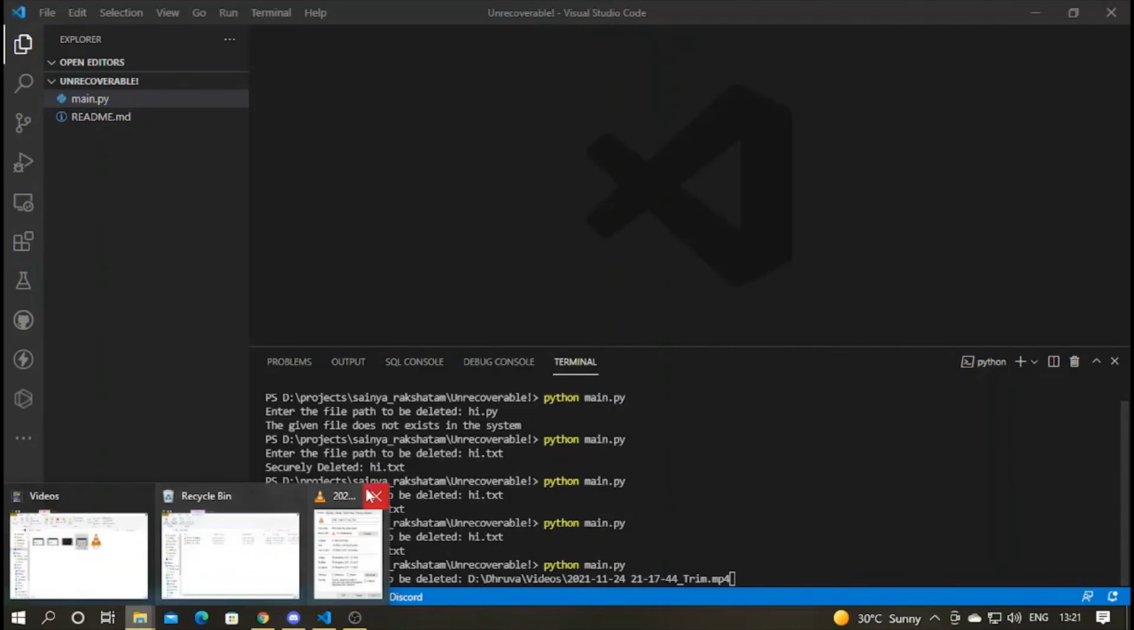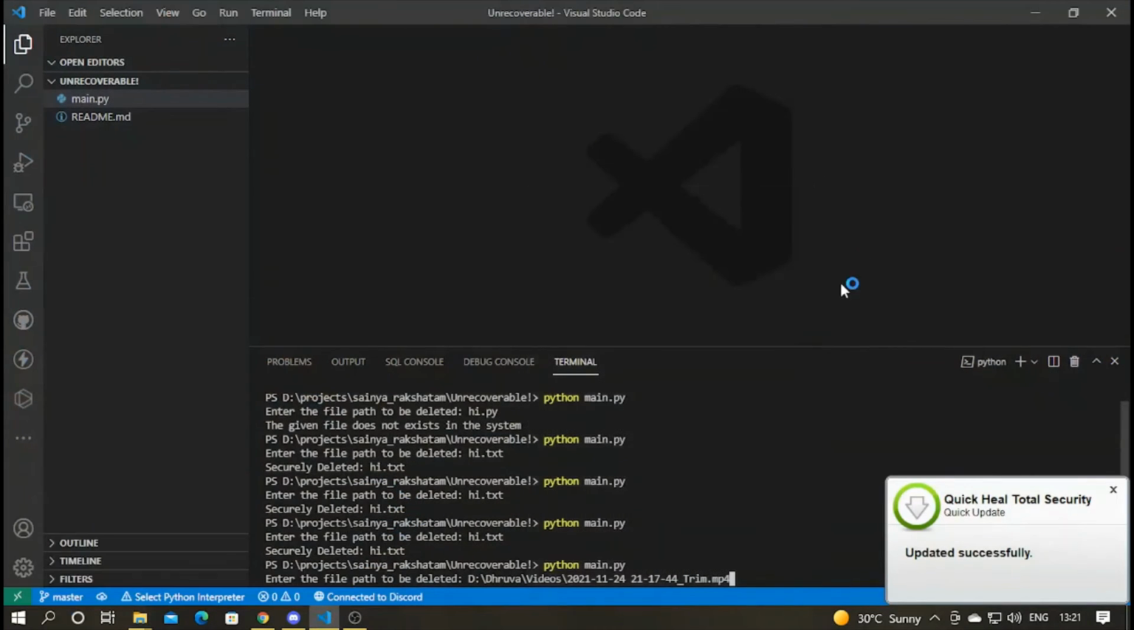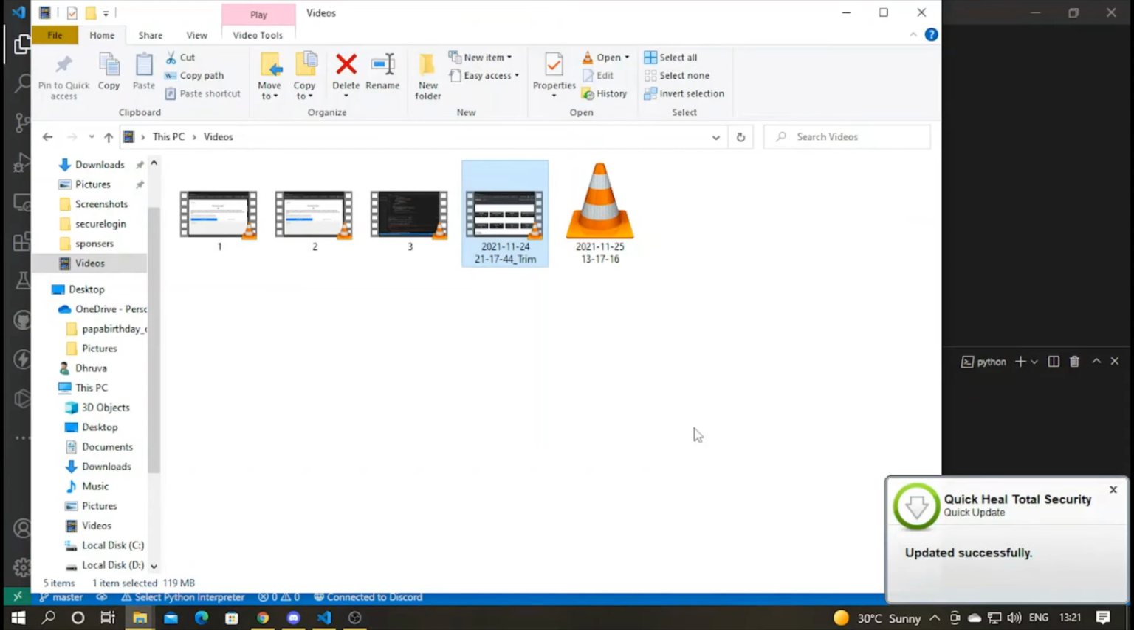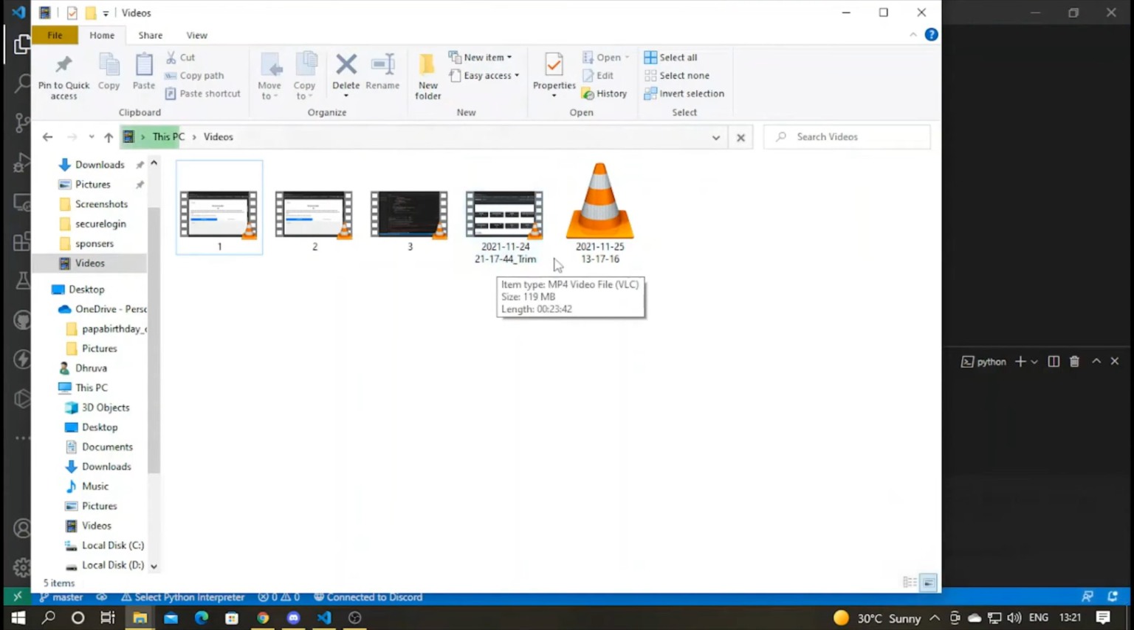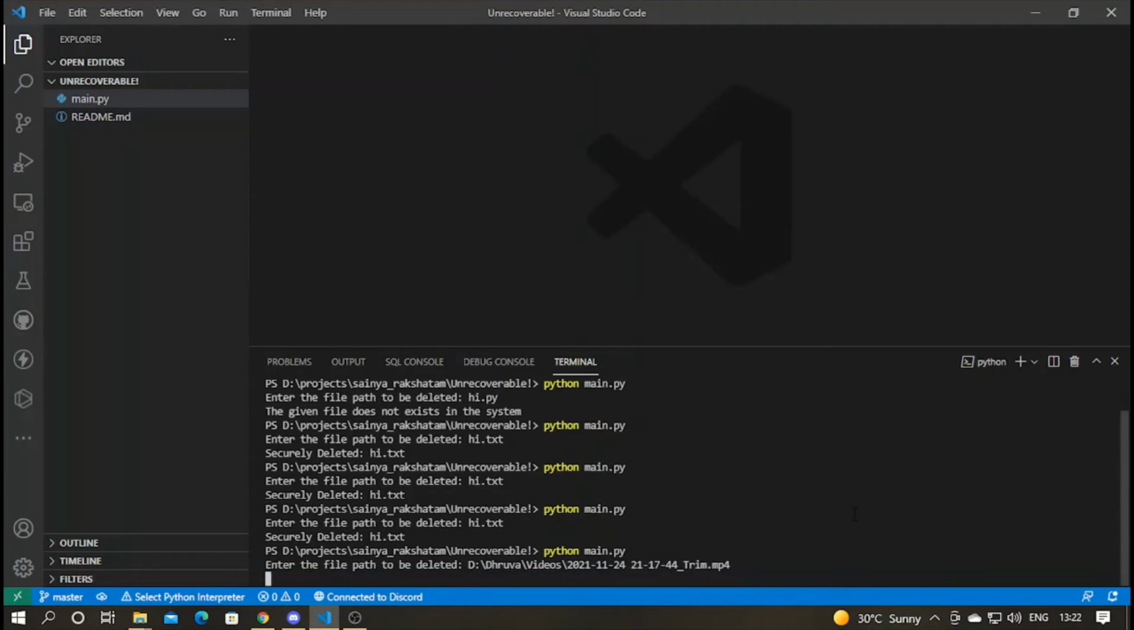So let me first close that properties window. Properties closed. Now what file will be deleted? That is 2021 11 24 21 744 underscore trim would be securely deleted, and it wouldn't be found using any forensic tool available on the internet. So now I'll press enter. It will just take a bit of time. After that it would show securely deleted.